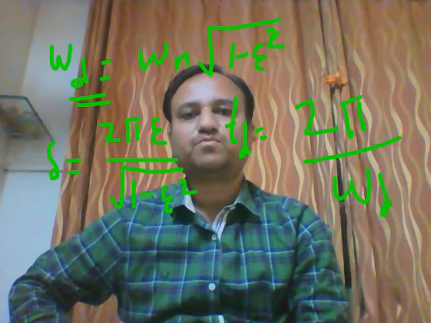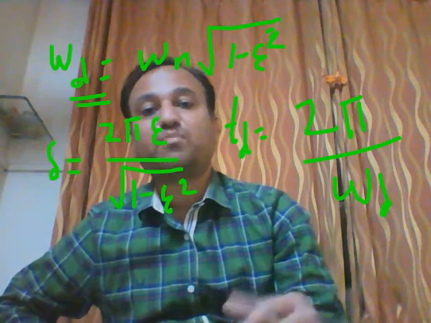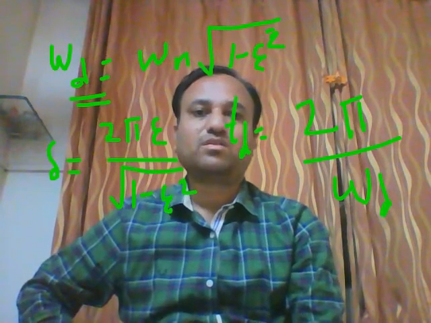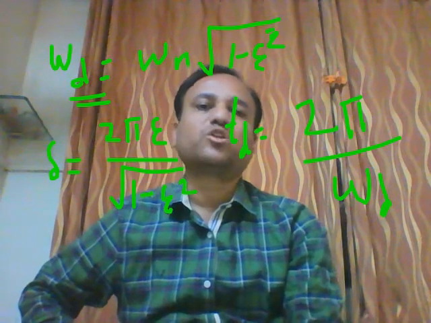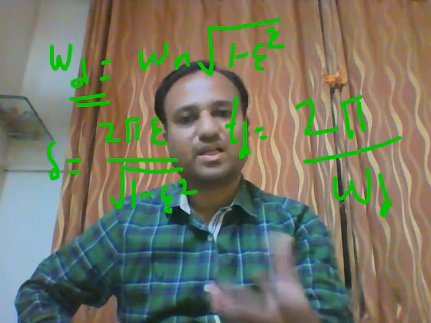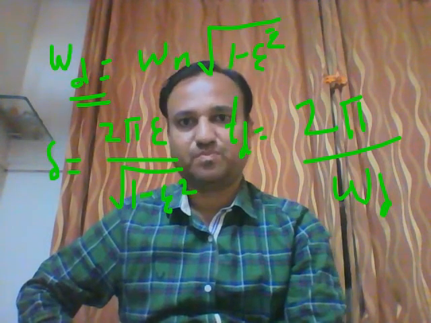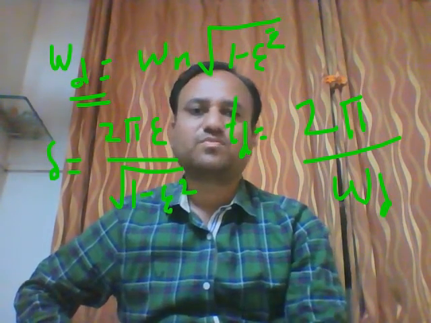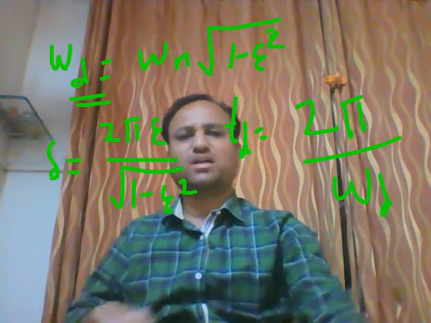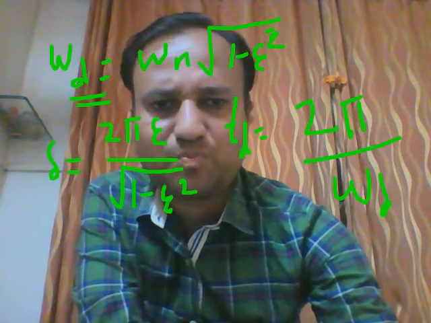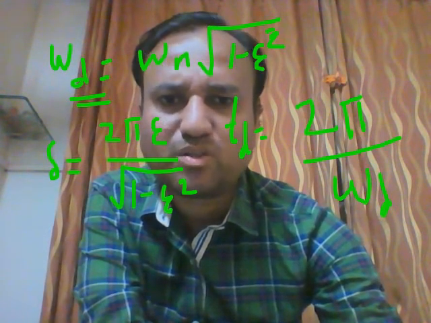So student, just go through the detailed analysis of underdamped, overdamped and critically damped systems. The underdamped system is important from the exam point of view, along with the critically damped system. A problem may be asked on an underdamped and critically damped system. In the final exam, 101% a problem on an underdamped system along with a critically damped system may be asked. Rarely will a problem be asked on an overdamped system.